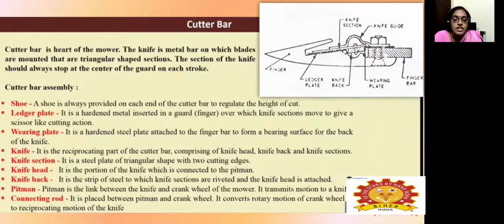Then it consists of a strip of the steel in which the knife sections are riveted, and the knife head is attached. Then the pitman, which acts as a link between knife and the crank wheel. So what happens is it will transmit the motion to the knife. Then the connecting rod is just placed between the pitman and the crank wheel. Then it converts this rotary motion, and it will help in the proper functioning of this knife, and it will help in the proper reciprocating motion of this knife.